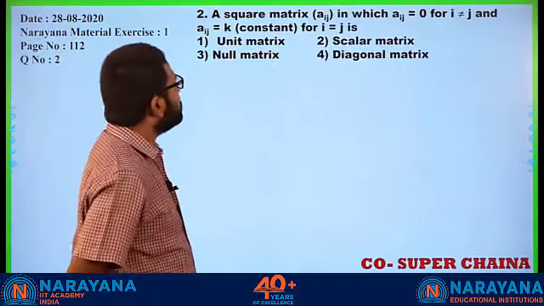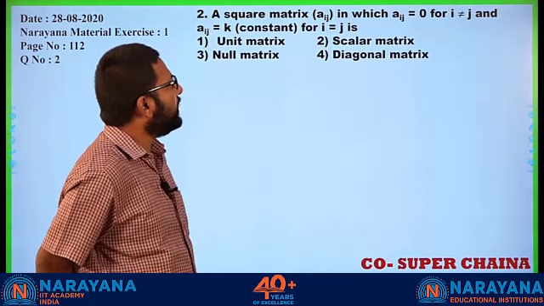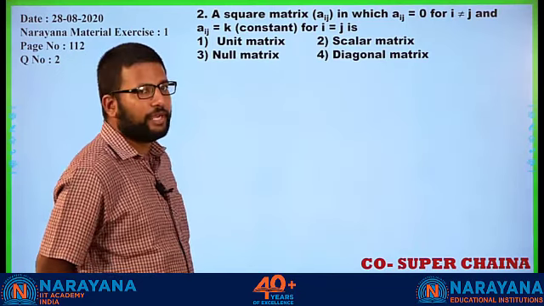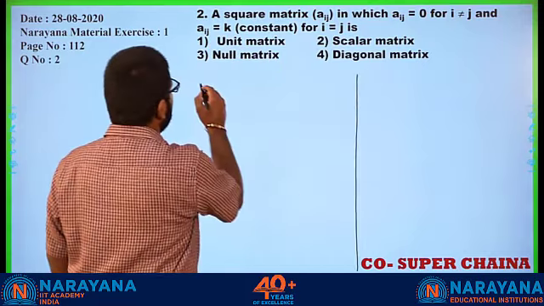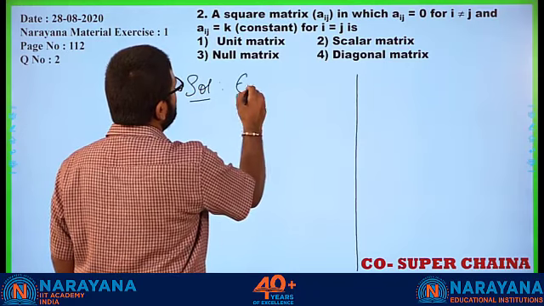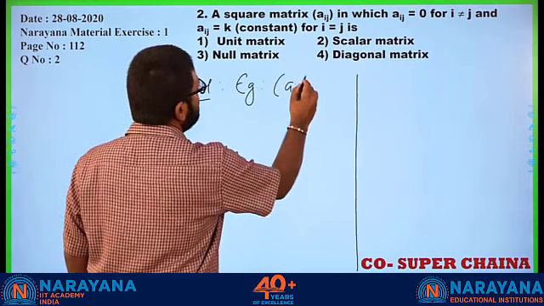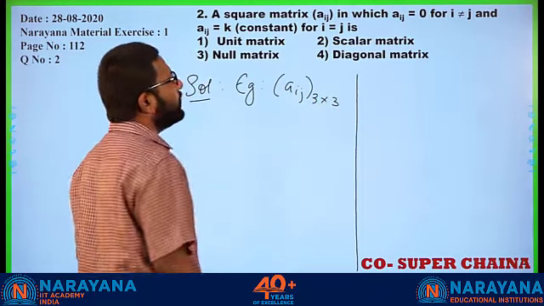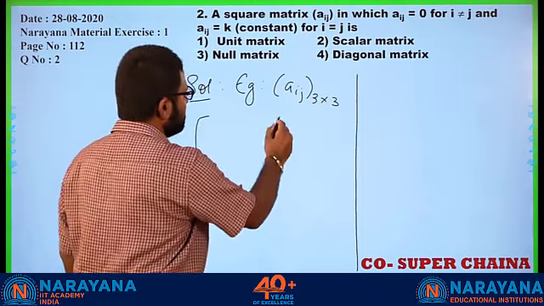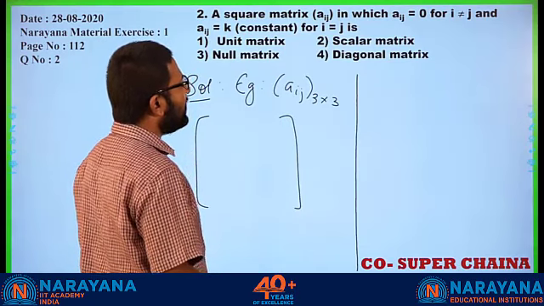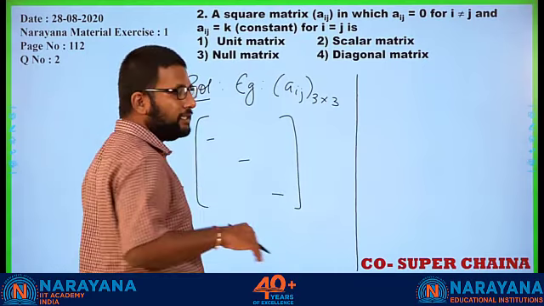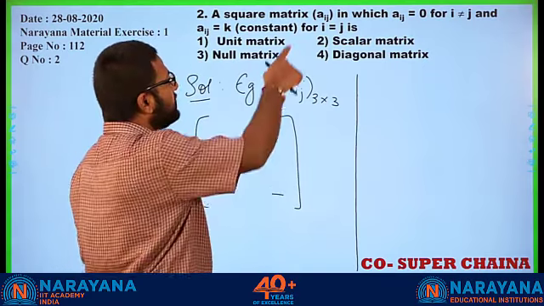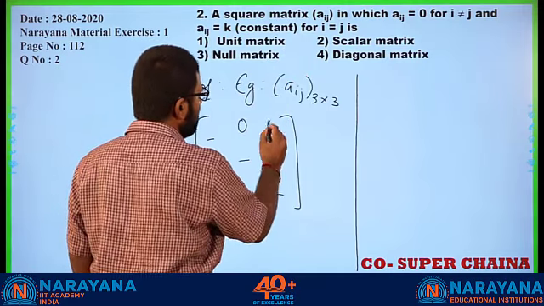First question. A square matrix Aij in which Aij is equal to 0 for i not equal to j and Aij is equal to k, constant, for i equal to j is what? Alright. So, let us take an example of Aij, 3 cross 3, because we need a square matrix. The question says that Aij is 0 whenever i is not equal to j, meaning all the elements that are not in the diagonal, all the non-diagonal elements, are 0.